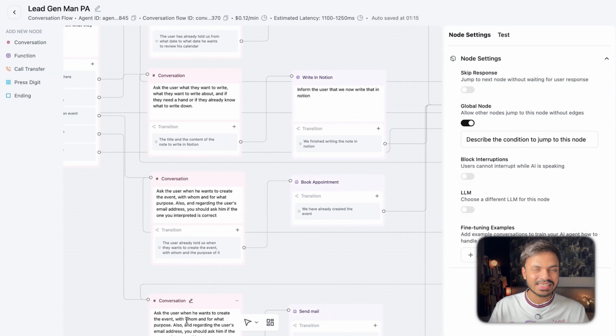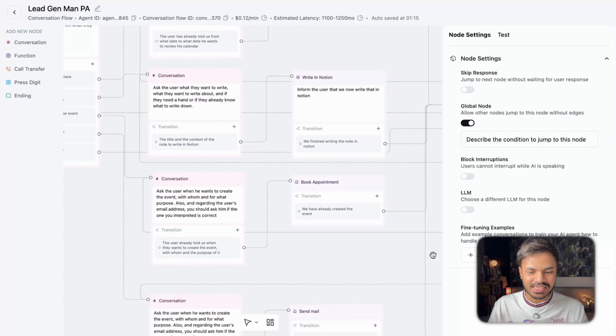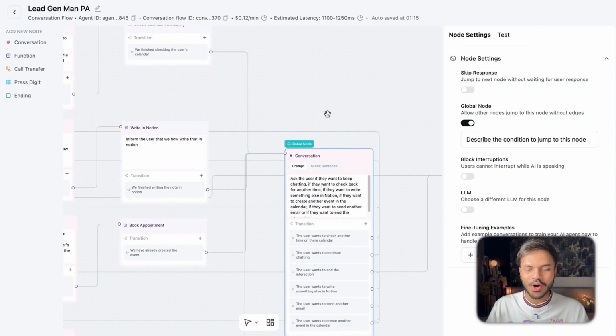Same goes for if the user wants to send a message to someone, it will invoke this function of send mail, as well as this is our conversation path where it will fetch the recipient email address, their subject line if they want to add any subject line, as well as message content or email content, and it will send out the email, triggering this workflow inside our n8n, which will send the message, and we are responding back to the webhook saying your message or your email has been successfully sent. Alright, then it will fall back to this conversation or our global node.